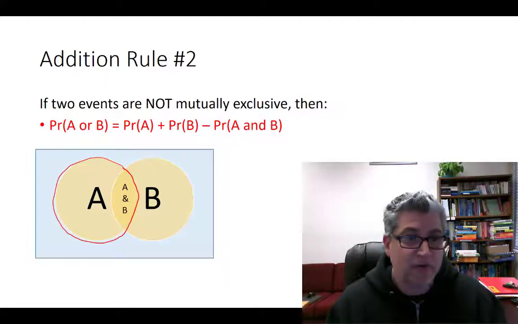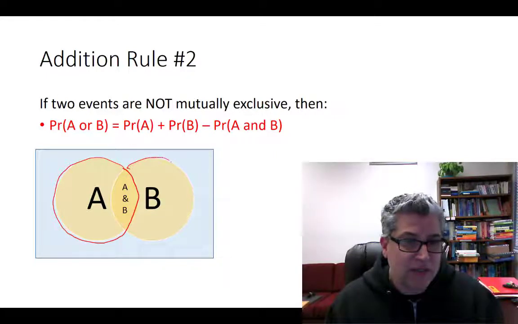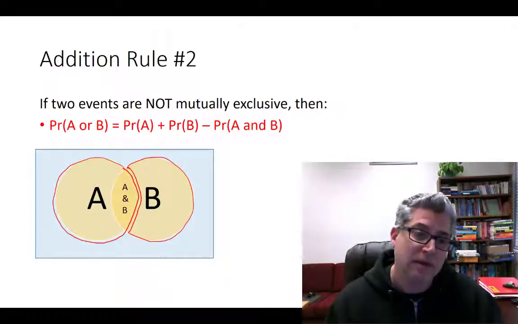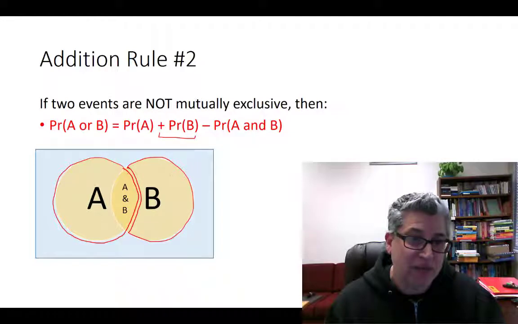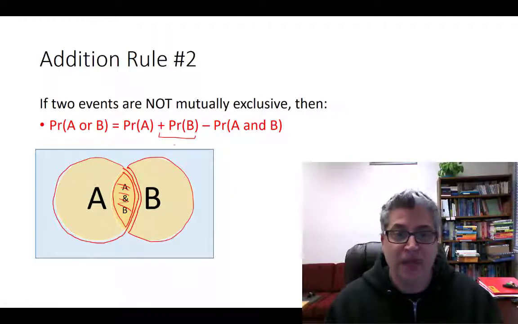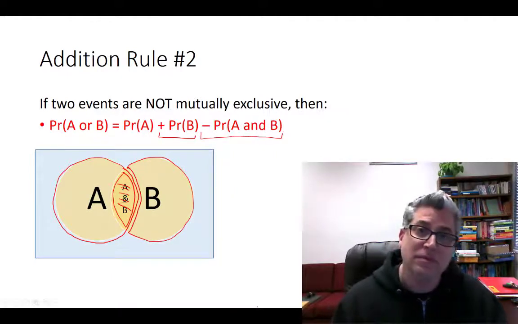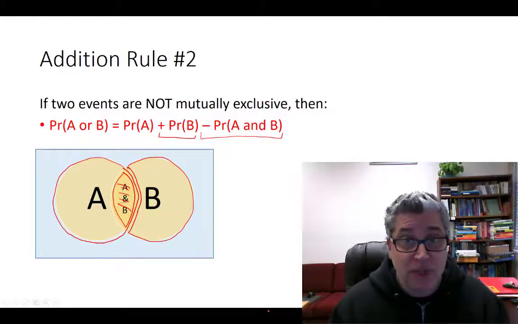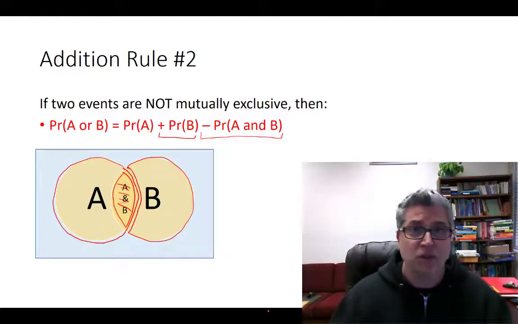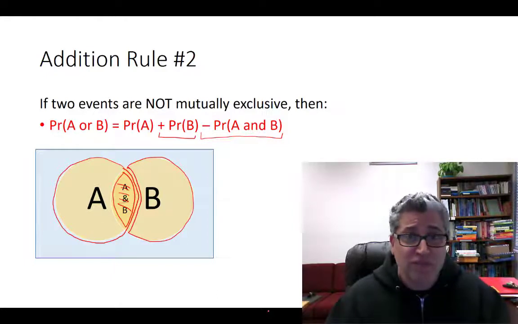Notice it includes that area of overlap once, but that's okay. It's allowed to be in there once. And now what we want is to add to that this, not including A and B a second time. So if we were to just add probability of B, that would include this guy a second time. So let's take him out. Hence, why we subtract him out. Okay, so that's our addition rule number 2. And it's easy to use. Just like the first one, there's only one extra step. It's subtraction, but you can handle it.